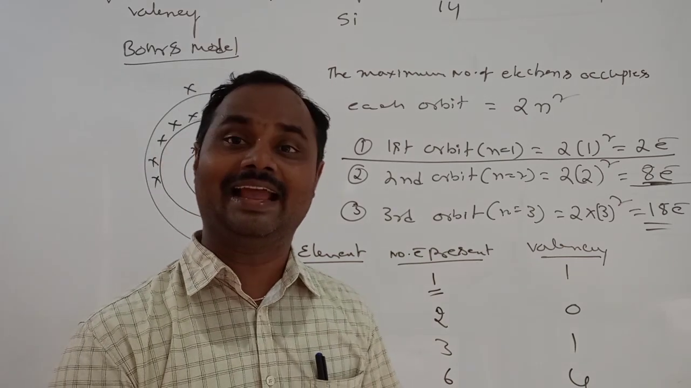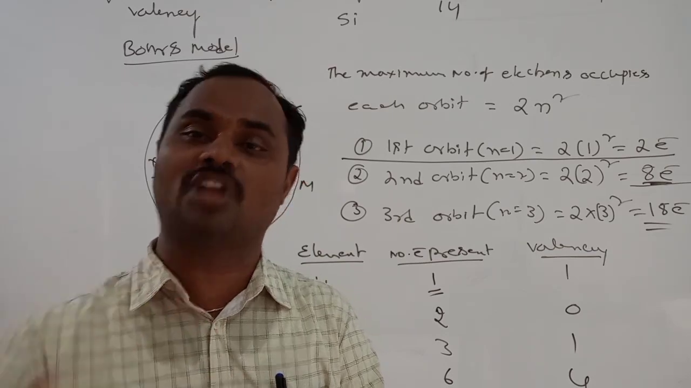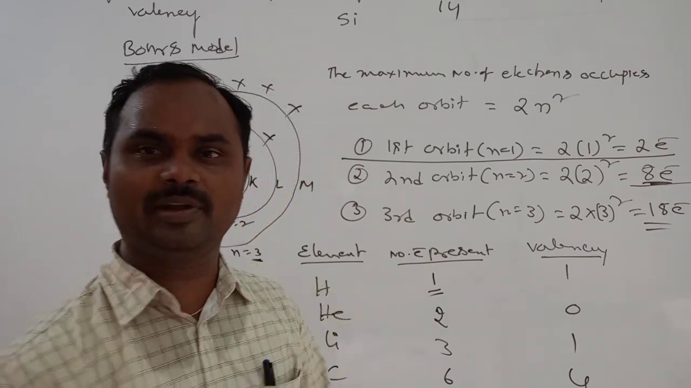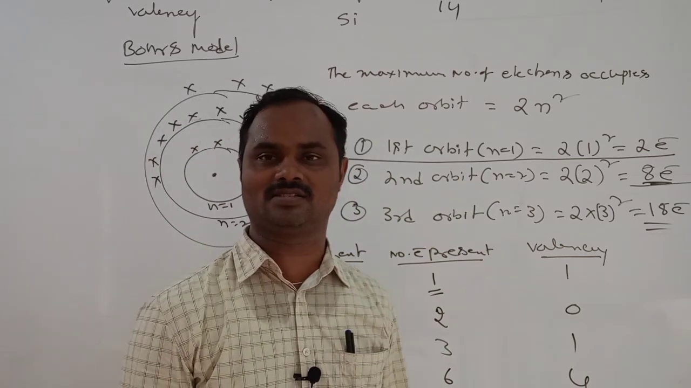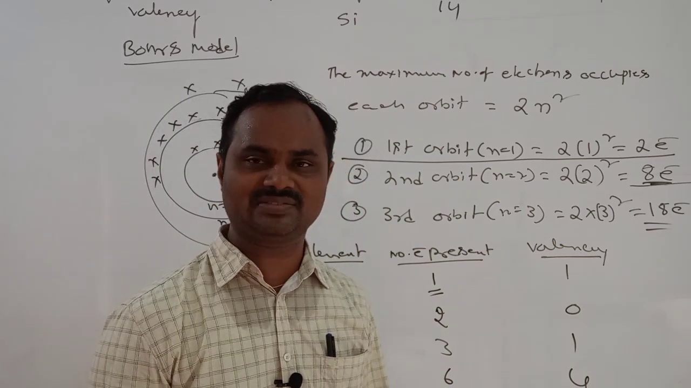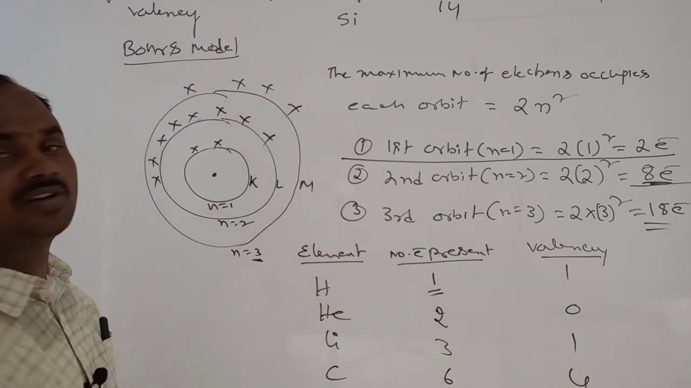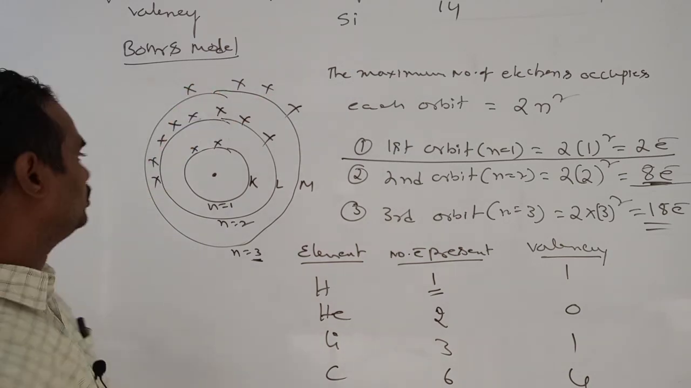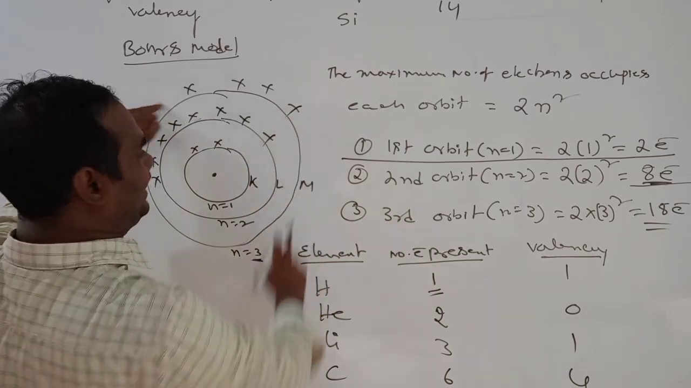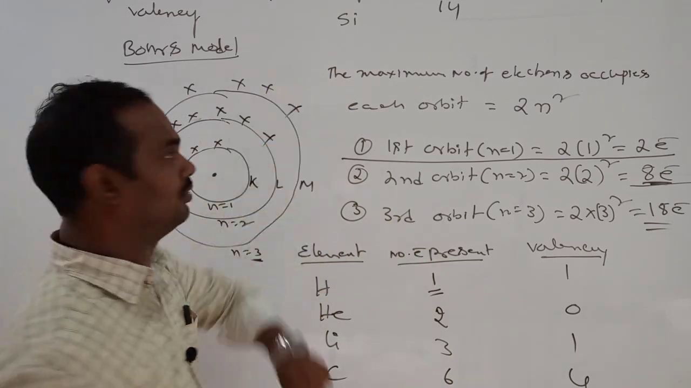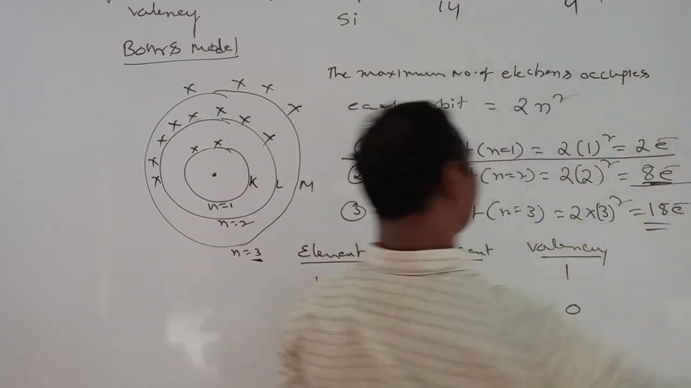Reason: according to the octet rule, if the outermost orbit, which means the last orbit, contains 8 electrons, it is more stable. That's why, to get the octet configuration, extra how many electrons are required here? To reach from 4 to 8 in this orbit, extra how many electrons are required? 4 only. So silicon can exhibit what's that? Valency 4.